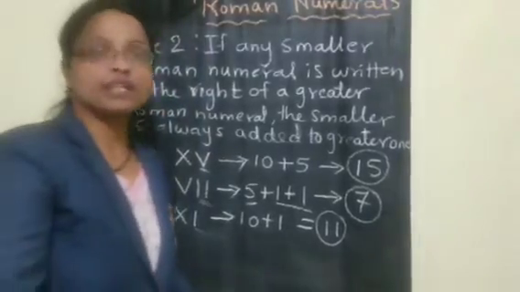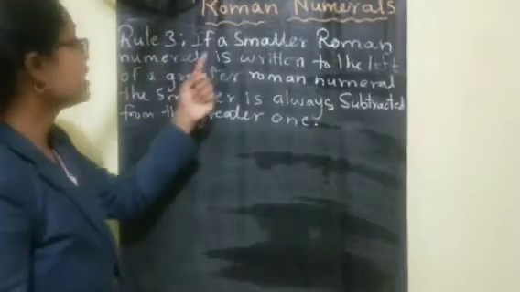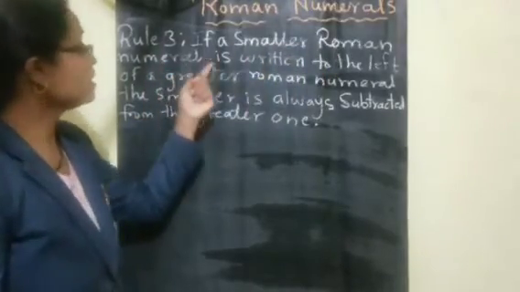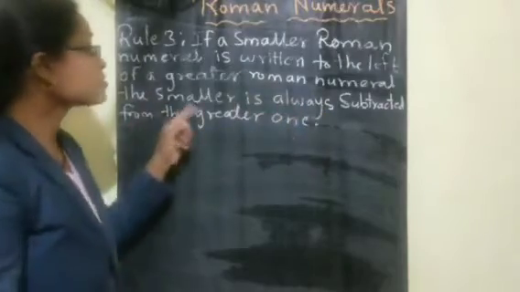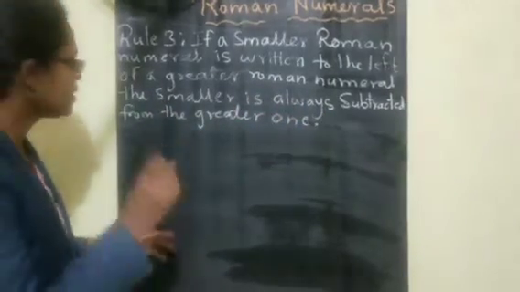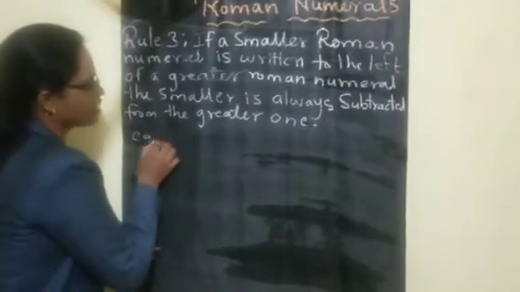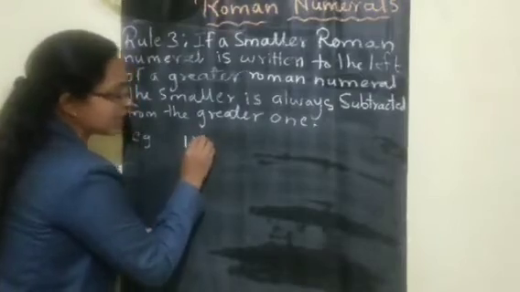Okay, now let us see rule number 3. If a smaller Roman numeral is written to the left of a greater Roman numeral, the smaller is always subtracted from the greater one. For example, children, the number 4. We write the number 4 in Roman numerals like this.